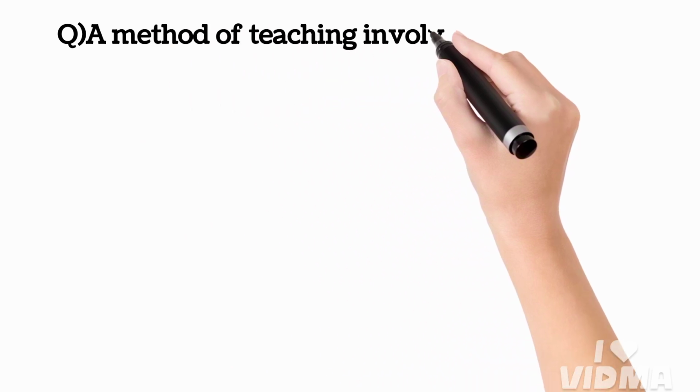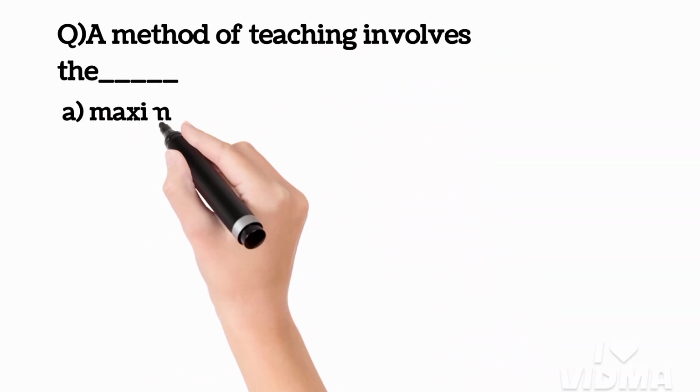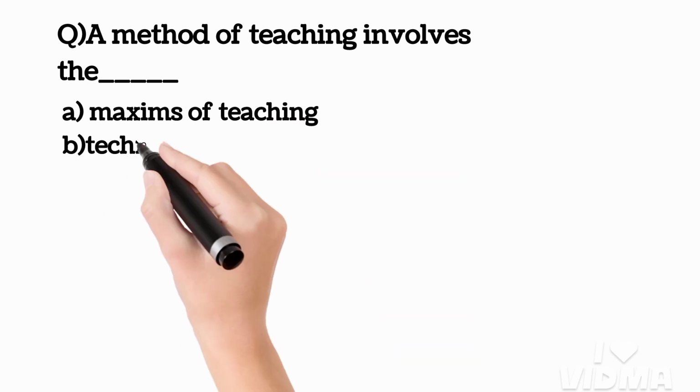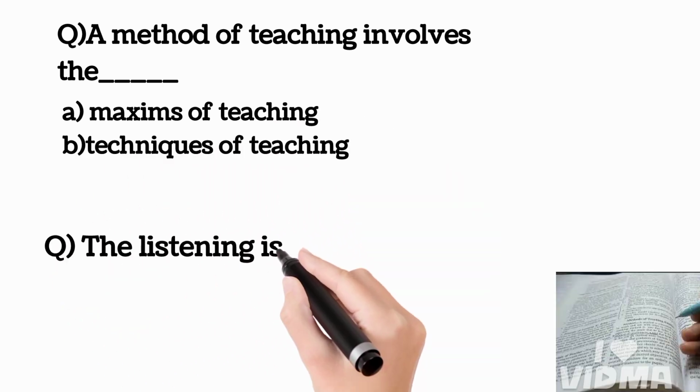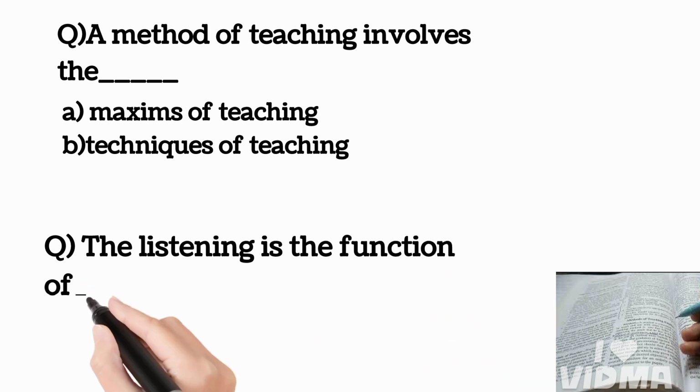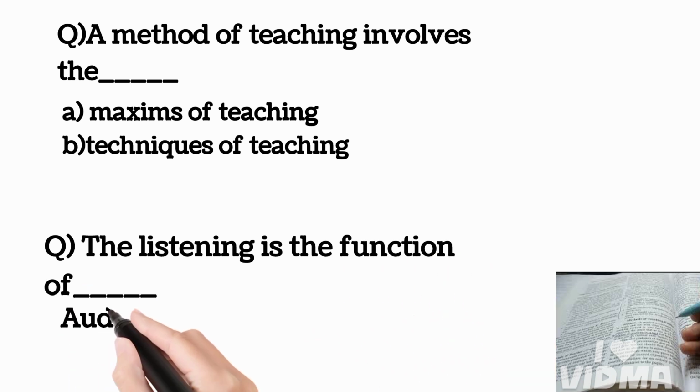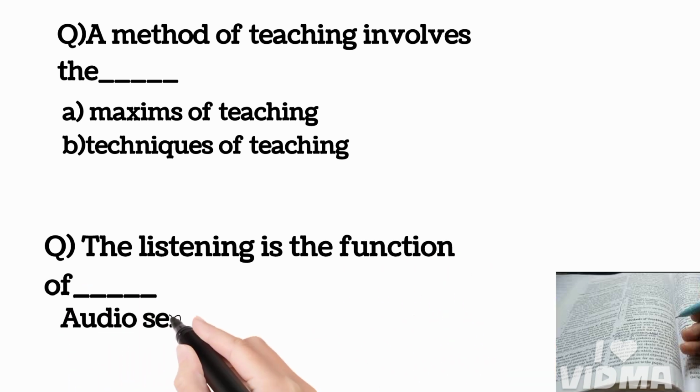A method of teaching involves the maxims of teaching and techniques of teaching. The listening is the function of audio sense.